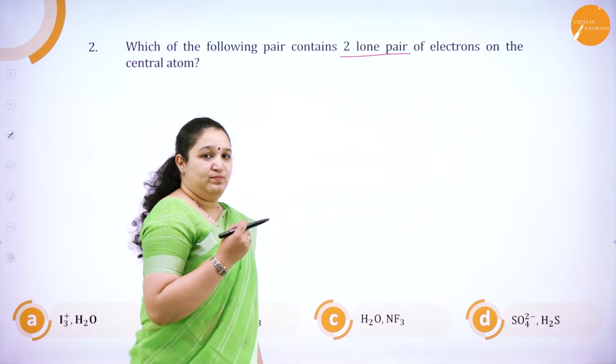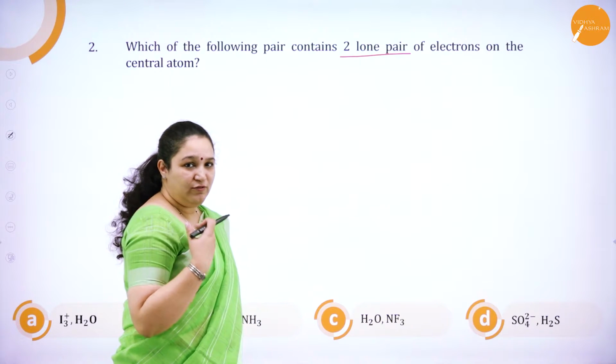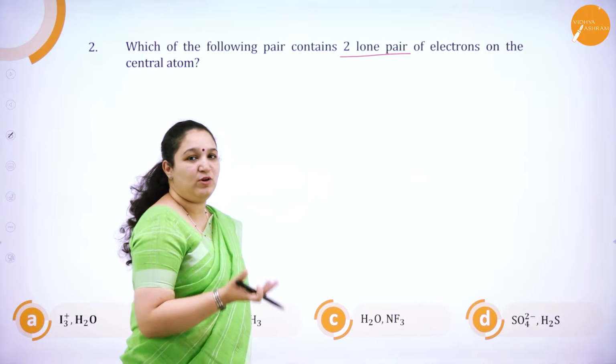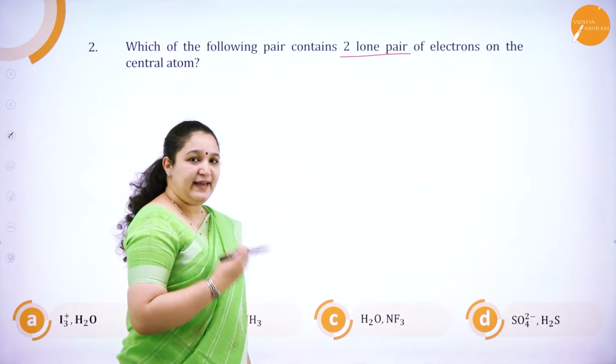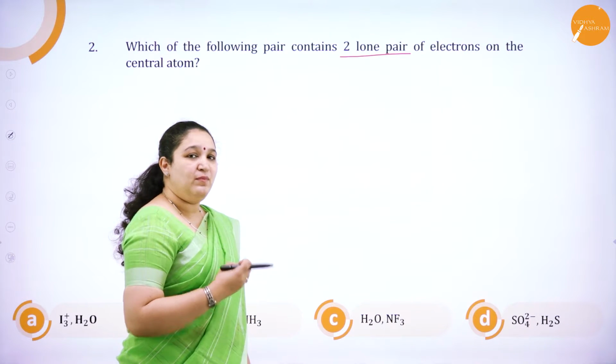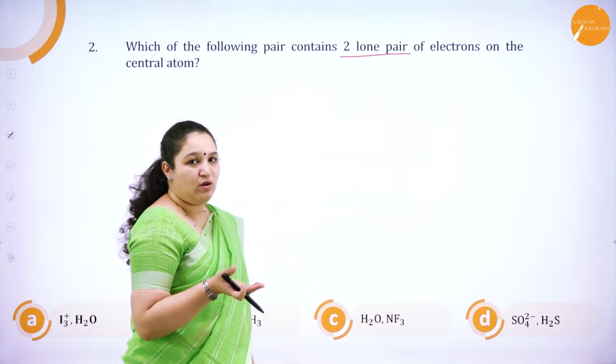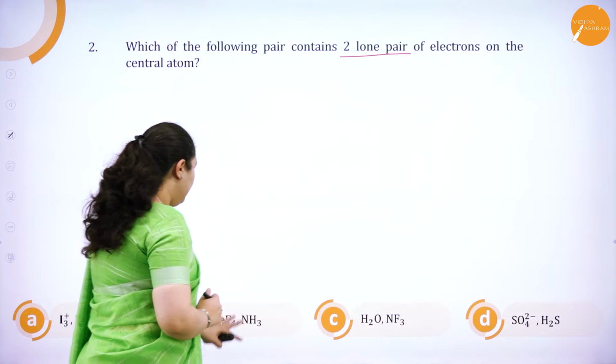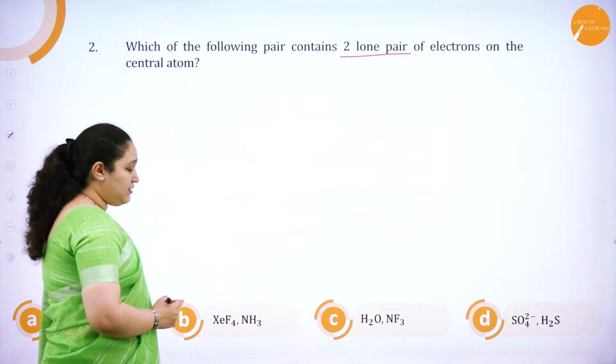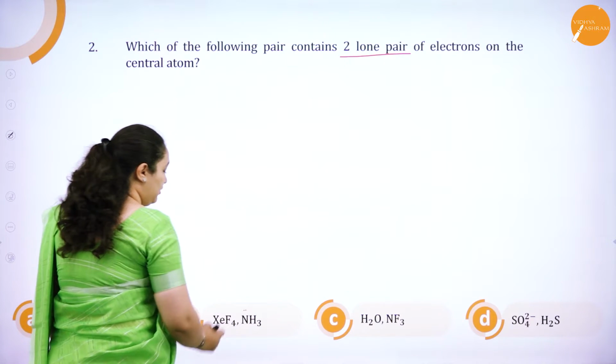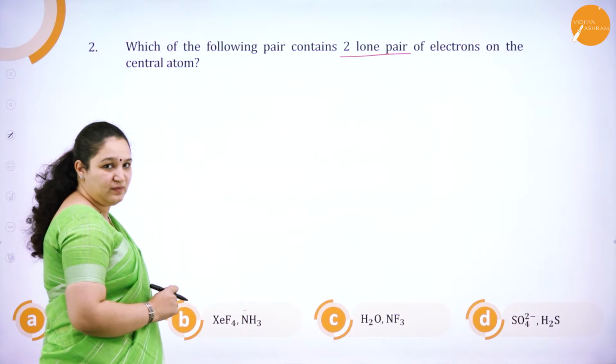Now, without even finding out the hybridization and number of lone pairs of electrons, I can directly tell some answers are wrong. Which are those? Here, ammonia, NH3, we know has only one lone pair of electrons, correct?